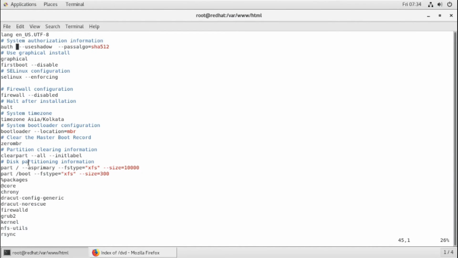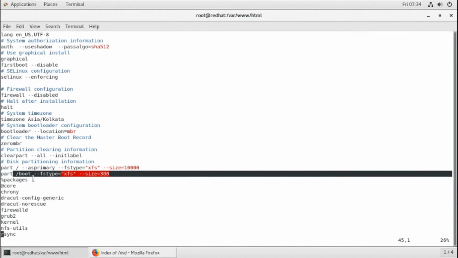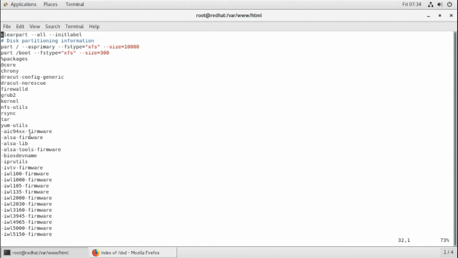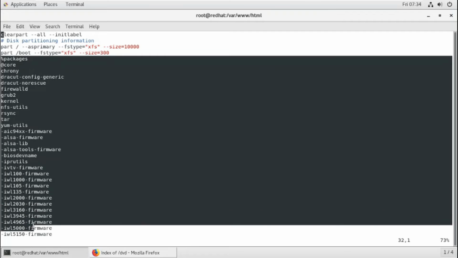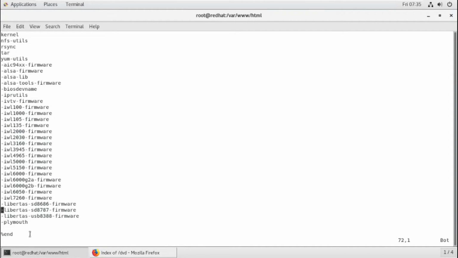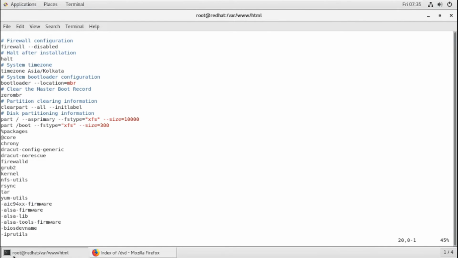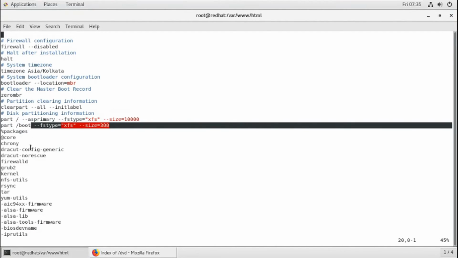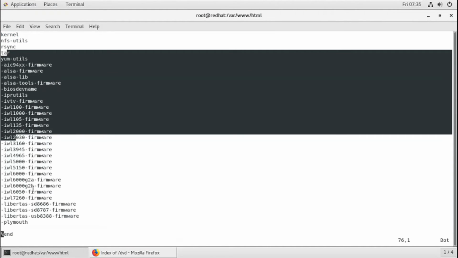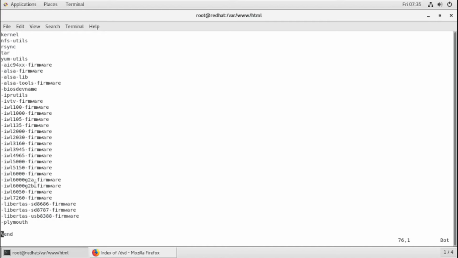All are the same. Up to partition it is okay, but what comes later was not there in the kickstart configuration tool. I have not done it using those tools. I have manually pasted the list of the packages. These packages, if you install, you definitely need to do it. Okay, the packages section starts with percentage packages and should end with percentage end. Okay, those are the list and those are valid packages, meaning those packages are really available inside your repository.